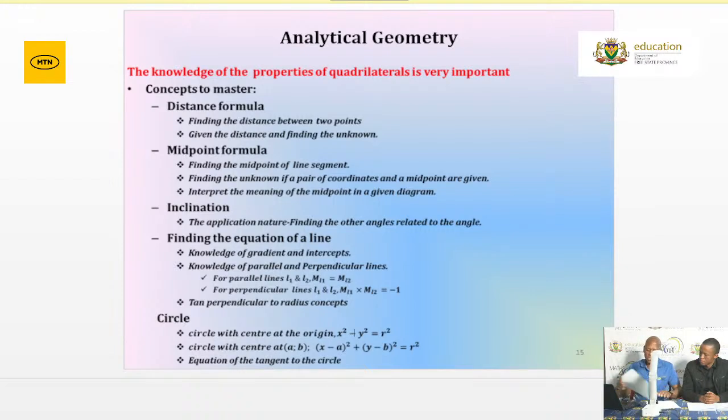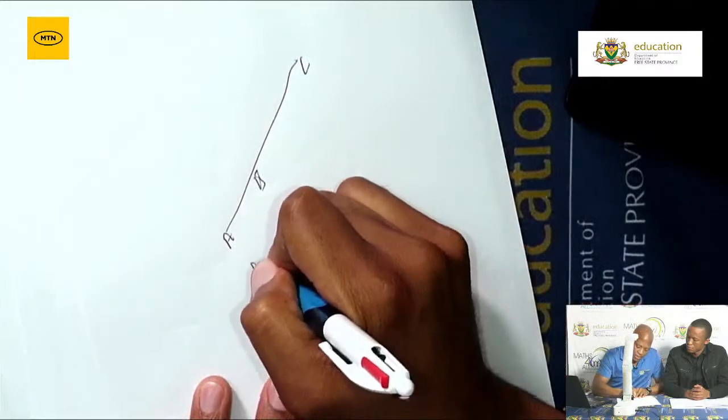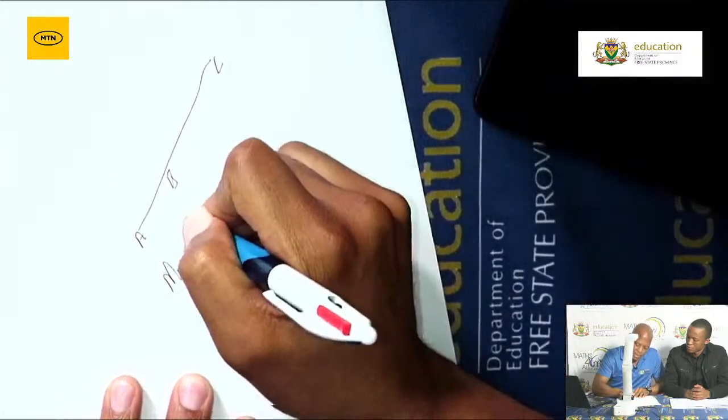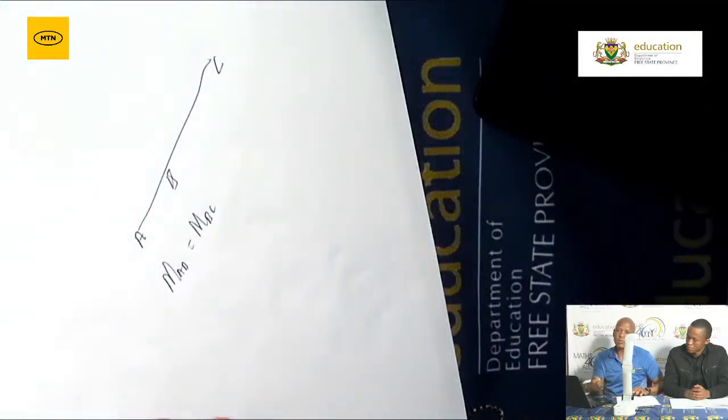Grade 12, let me just share a scenario here with you. If I've got point A, and then here's point B, and then point C there, then it means the gradient of AB is equal to the gradient of BC. That is the first option, but it will depend on the question or on the given information.